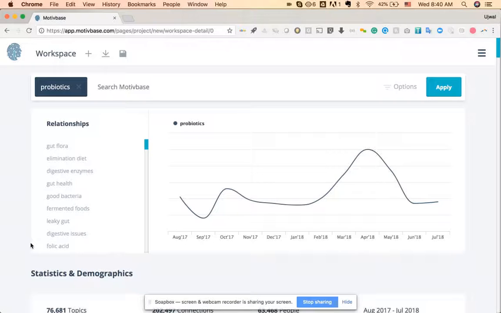The second thing that relationships is really handy for is as a tool to provide some added ideas, additional ideas on other topics or related topics that we might want to search for if you want to run comparisons and things like that. Fundamentally, though, what you need to understand is that these relationships refer to the top 100 topics that consumers associate with probiotics. So in essence, this is the closest portion of the topic universe that surrounds probiotics. And this is something that's really important to understand.